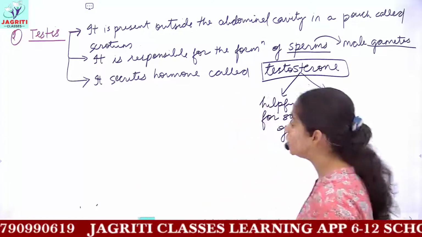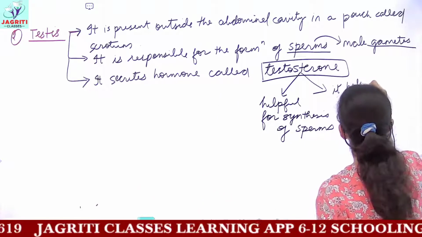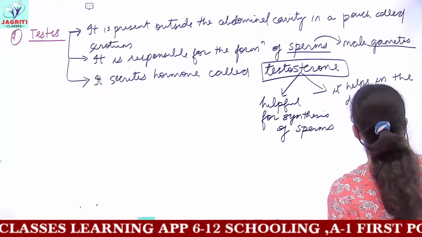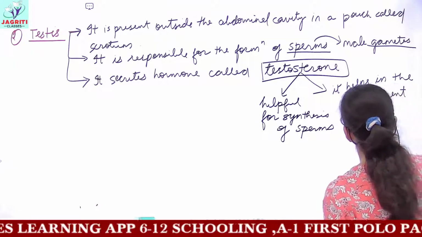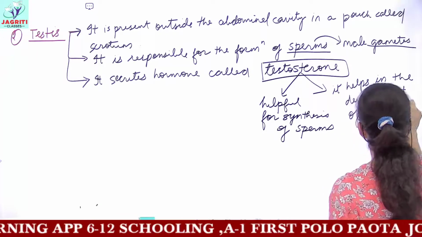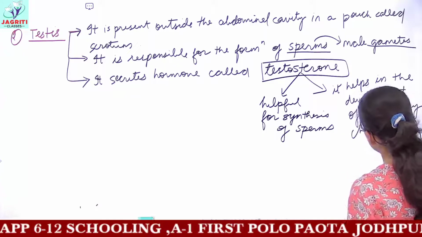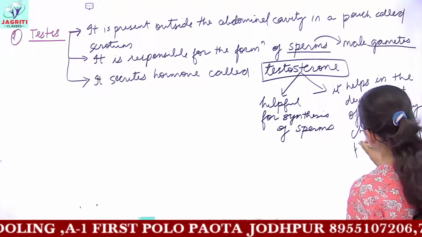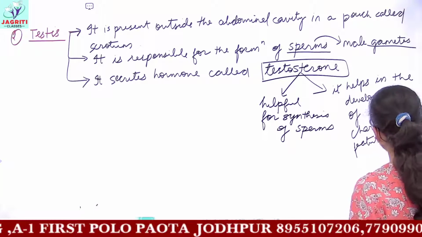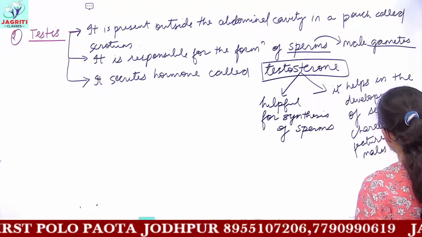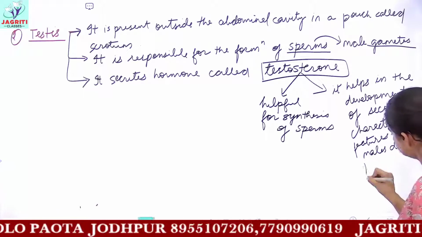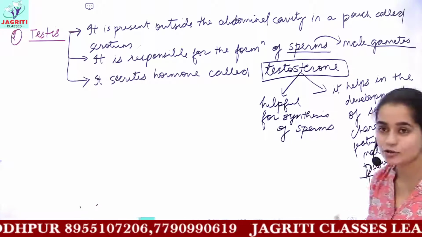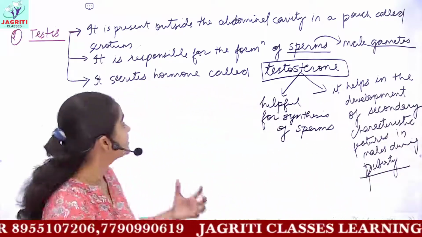And the next is what? It helps in the development of secondary characters or secondary characteristic features in males during puberty, that is during the adolescent age, when we become sexually mature.